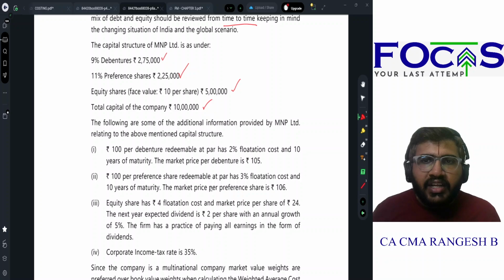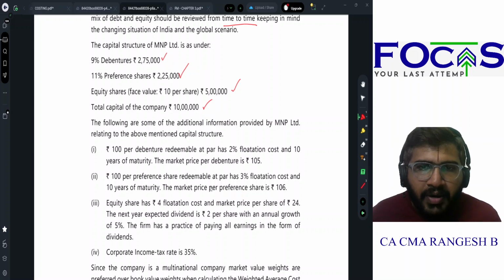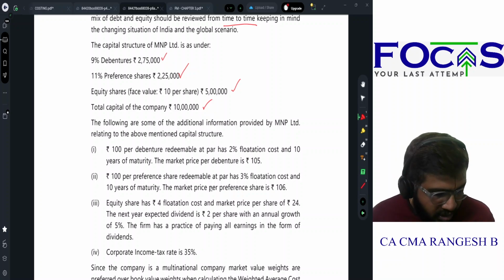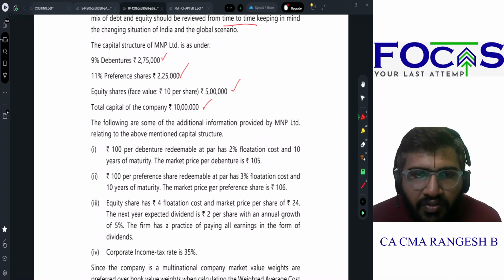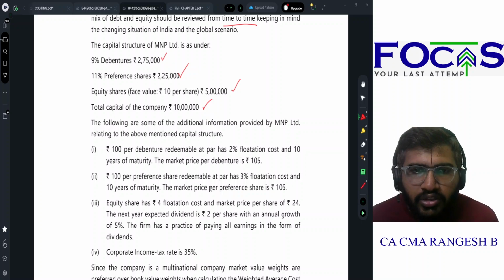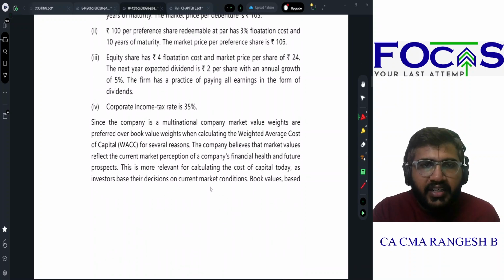Following is some additional information provided by MNP Limited related to the above mentioned capital structure. Rupees 100 per debenture, redeemable at par, has 2% flotation cost and 10 years of maturity. Market price is 105. Rupees 100 per preference share, redeemable at par, has 3% flotation cost and 10 years of maturity. Market price is 106. The equity share has a flotation cost of 4 rupees and market price is rupees 24. The next year expected dividend is 2 rupees with an annual growth of 5%. The firm has a practice of paying all earnings in the form of dividend. Corporate tax rate is 35%.